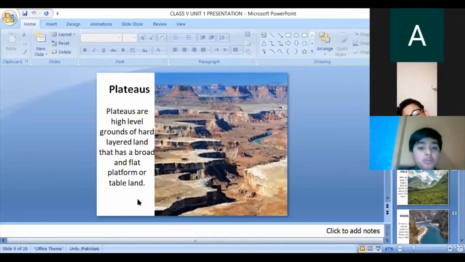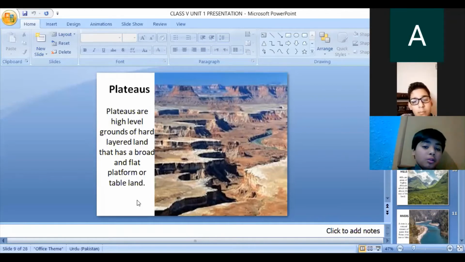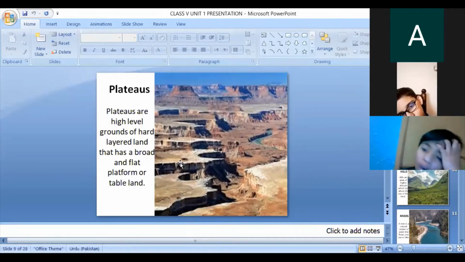Many years ago, these may have been mountains. They eroded and weathered the weaker rocks at the top layers. 45% of the earth consists of plateaus. Plateaus can also form by upwelling of volcanic magma. In Pakistan, we have two plateaus. The first is the Potohar Plateau and the second is the Balochistan Plateau.